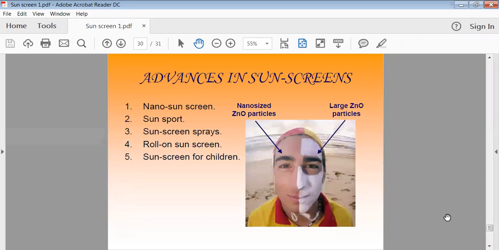Now the advantages of sunscreen preparations are that they can have nano-sized particles. Then we can use them in sports. Nowadays we have sunscreen sprays, which we can spray very easily. Another type of product is the roll-on sunscreen, which we can very easily roll onto your skin. Then for children also, sunscreen preparations are available.